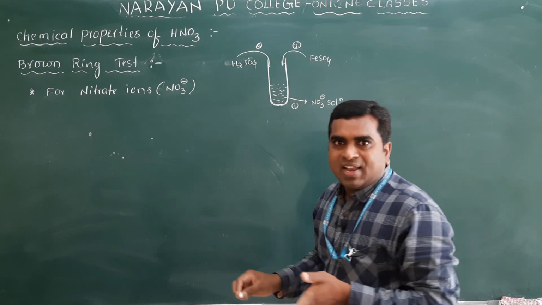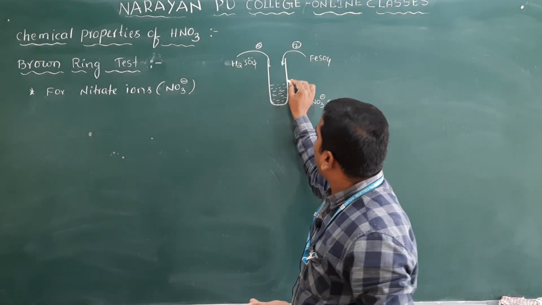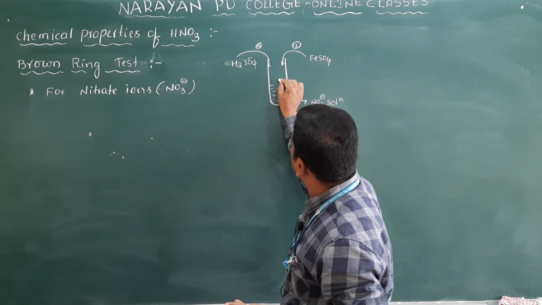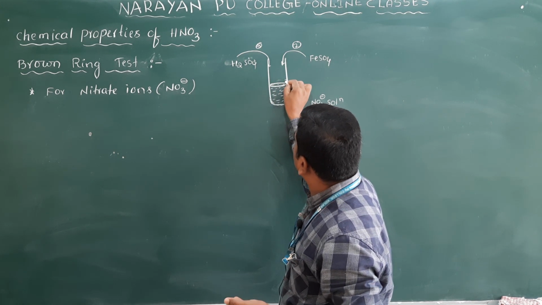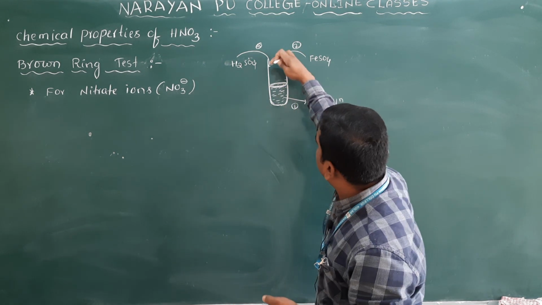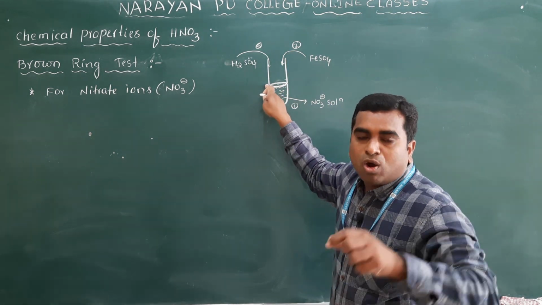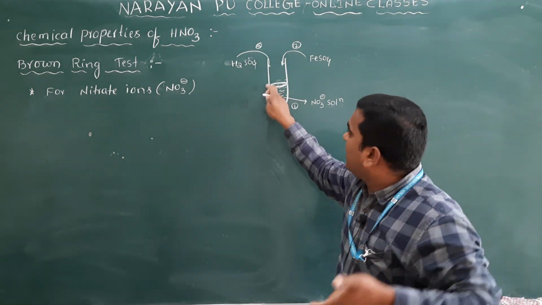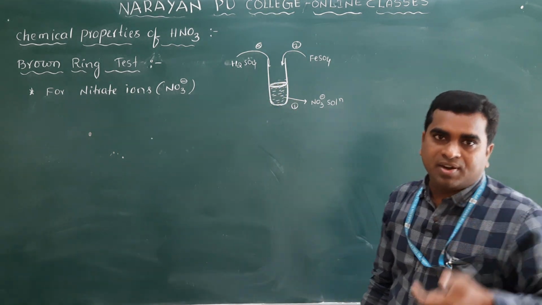Then you will see a brown colored ring appear at the junction of two layers. When the concentrated H2SO4 touches the solution layer, automatically at the junction a brown colored ring appears.